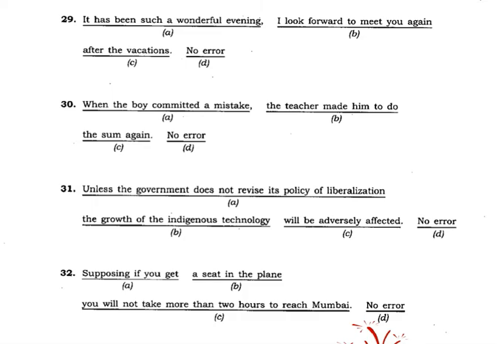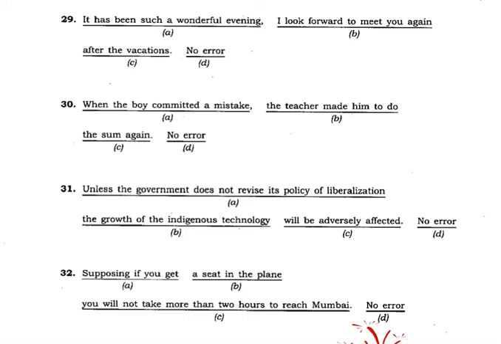So we have seen here in the case of question number 29, look forward to meeting you again. Then 30, when the boy committed a mistake, the teacher made him do the sum again. So B is the answer here, there is a mistake: instead of that, to is used there. So infinitive to will not come there.